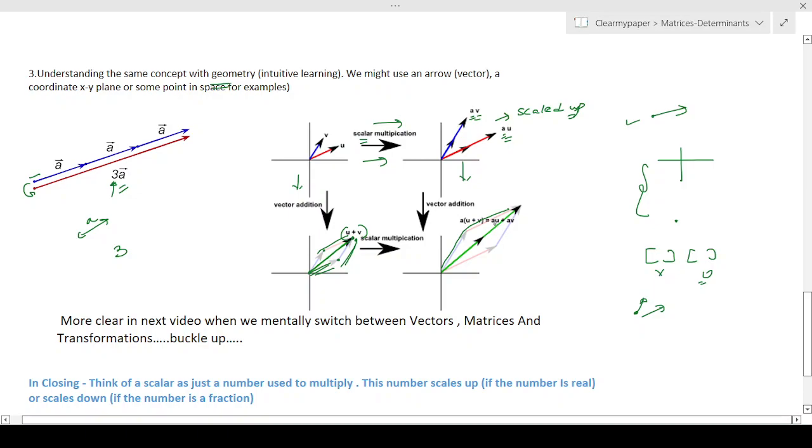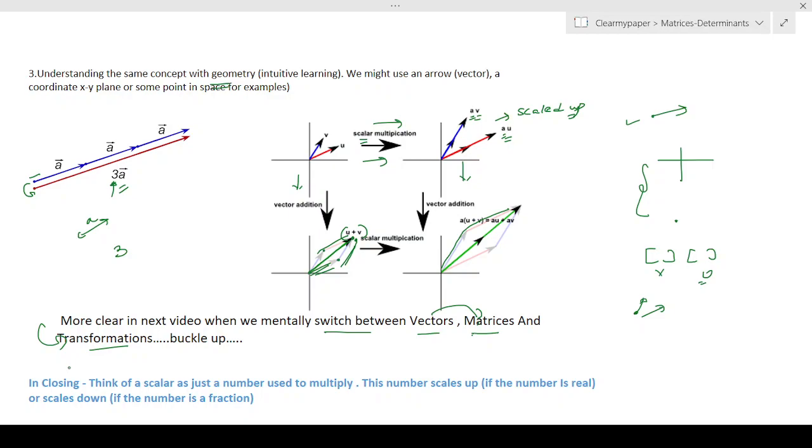And from next video onwards, whenever we do that, we'll start getting used to the habit of mentally switching between topics: what it would have meant in the context of vectors, which I've explained, what it would mean in the context of matrices, and what it would mean in the context of transformation. So we'll keep going back into these 3 topics, and that will help you understand the magic. Oh, this is what I mean when I say matrix multiplication. If I need to imagine or understand it better from a vector standpoint, this is how I would have meant.